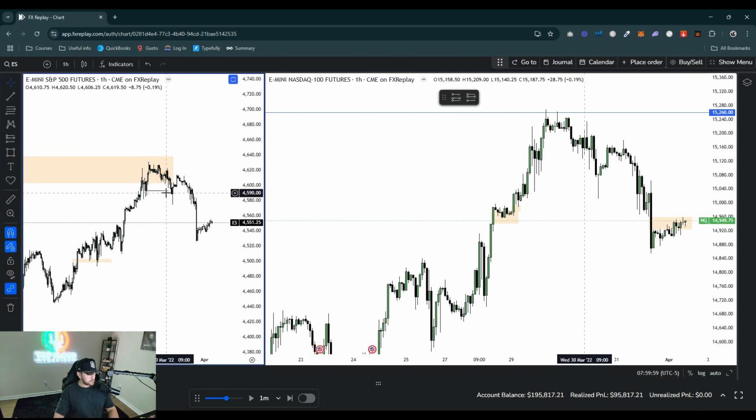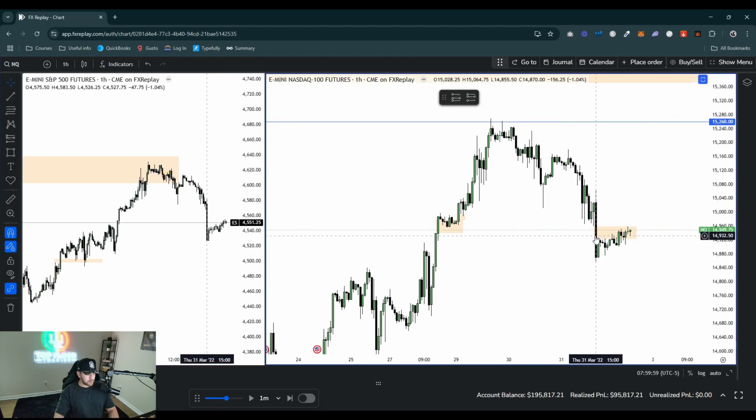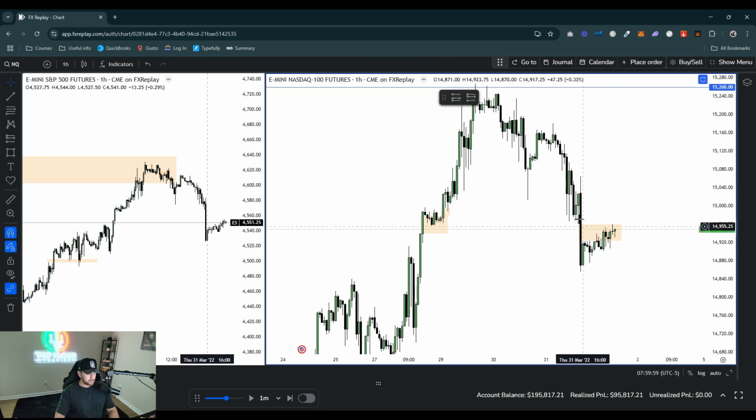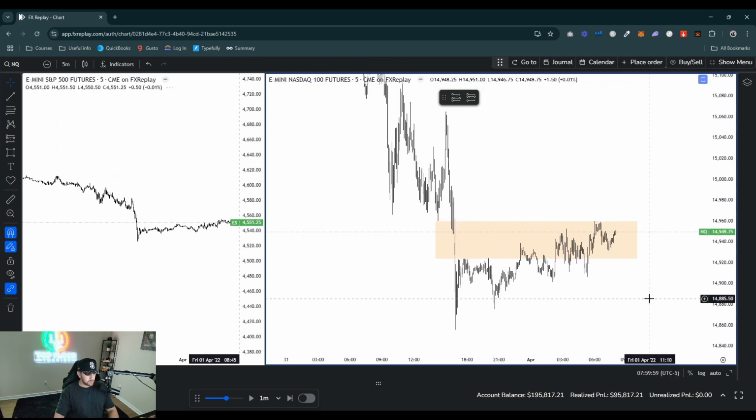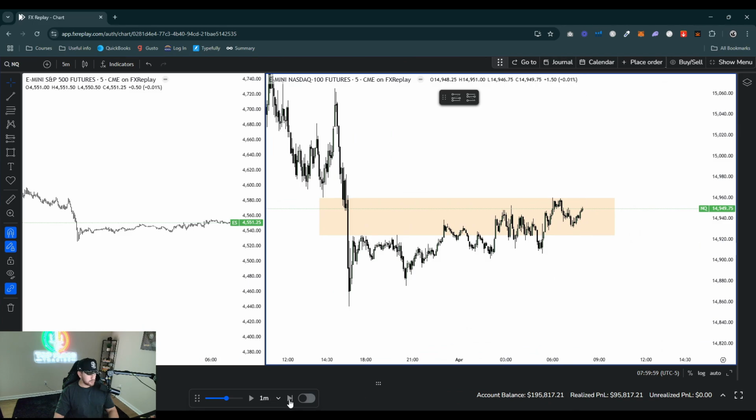As you guys can see here, I mean, we're dropping pretty crazy after that. A 1 hour fair value gap here formed from yesterday at 3 p.m. So pretty big drop here yesterday. And then let's go to the 5 minute. Let's see if we get anything here at 8:30. Let's go ahead and fast forward this.